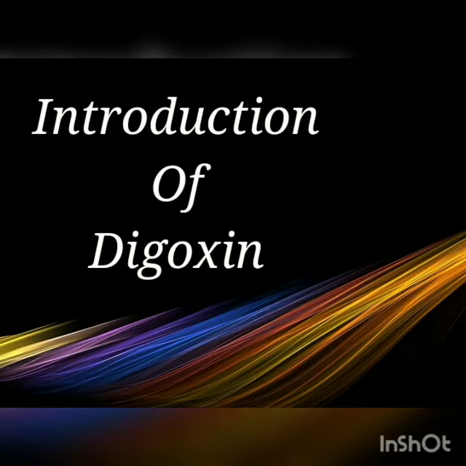As I told you in the starting, we'll study digoxin in detail because it's the most widely used cardiac glycoside. So we'll start with the introduction of digoxin. Digoxin is a purified form of cardiac glycoside. It originates from a foxglove plant known as Digitalis lanata.